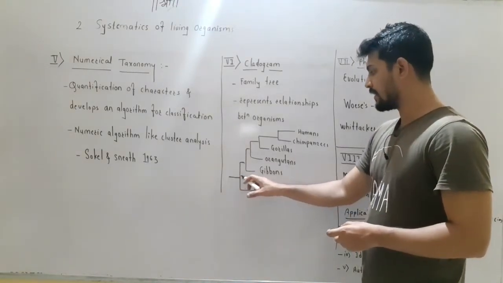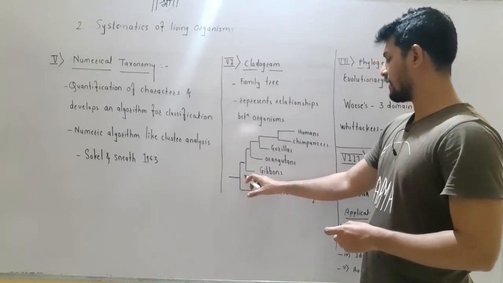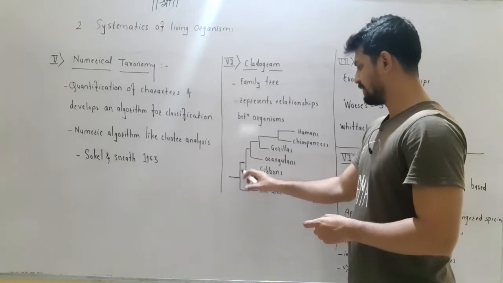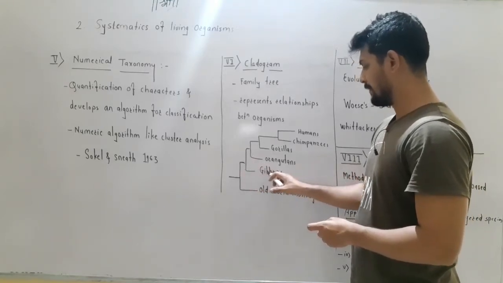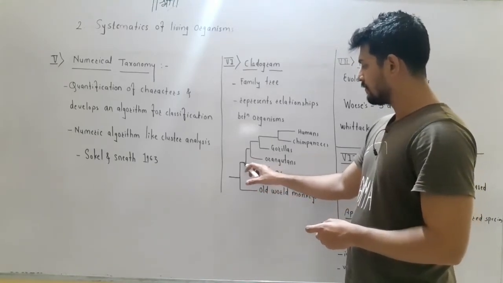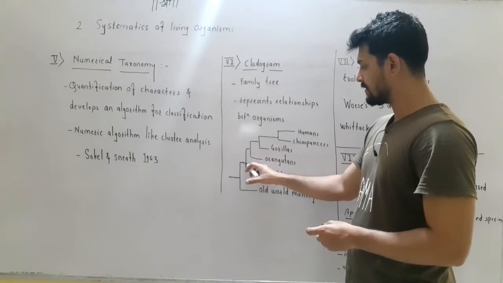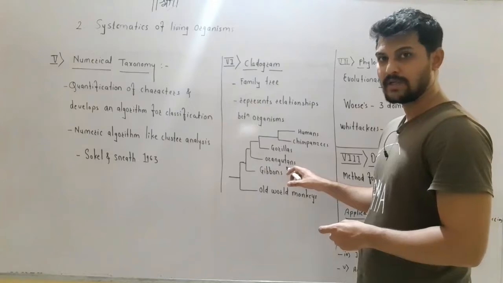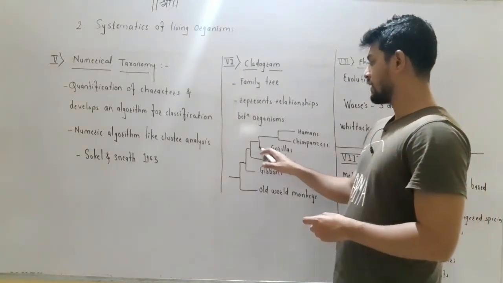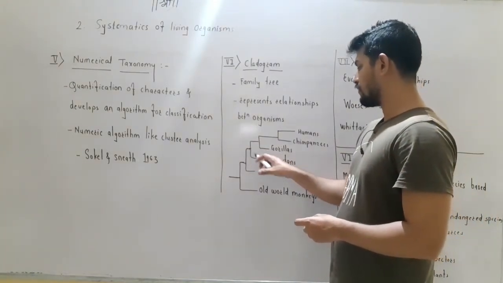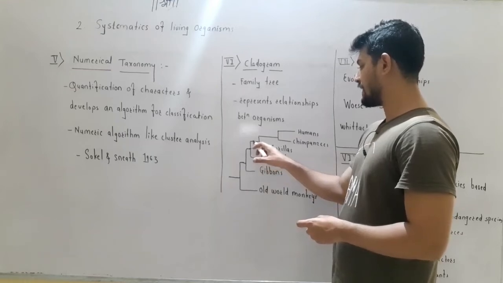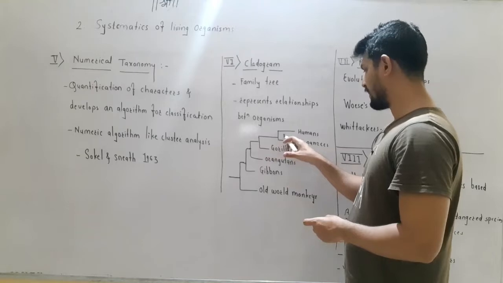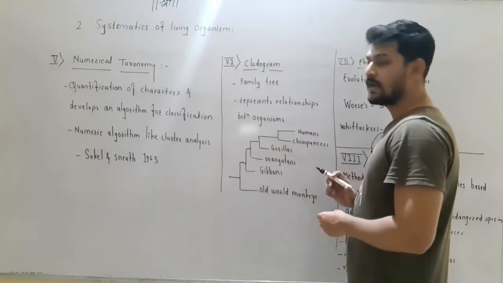So this is a common ancestor. From the common ancestor arose the old world monkeys, or simply we call them monkeys. Then arose the apes like gibbons. From this common ancestor, the gibbons and the orangutans arose. Orangutans are also apes. From this common ancestor, orangutans arose, as well as the gorillas. From this common ancestor, again the humans and the chimpanzees arose.